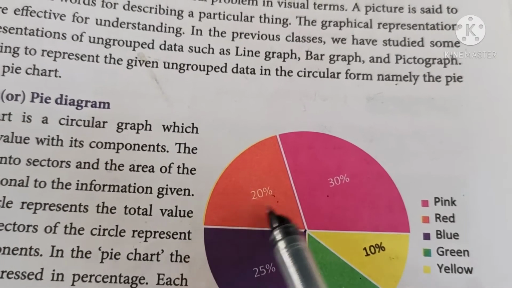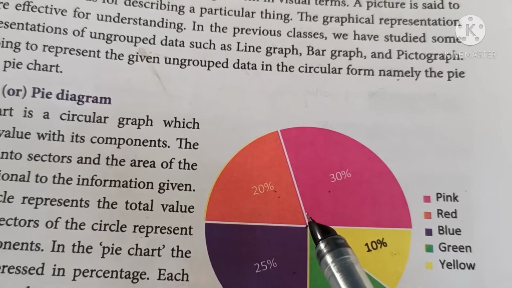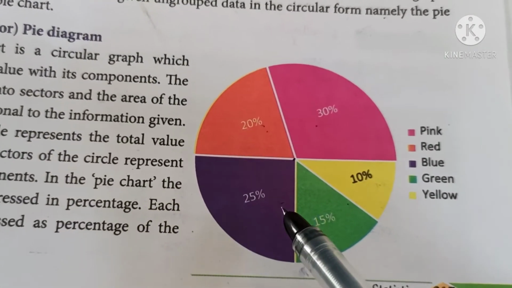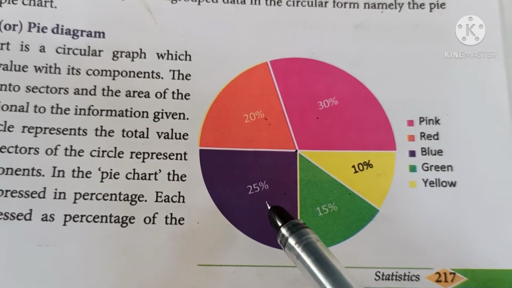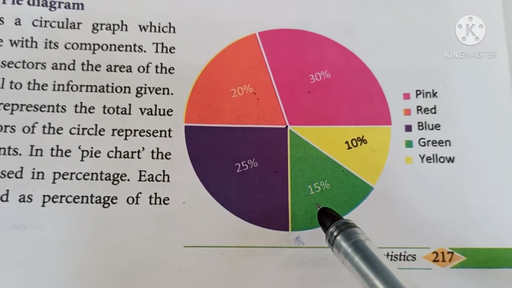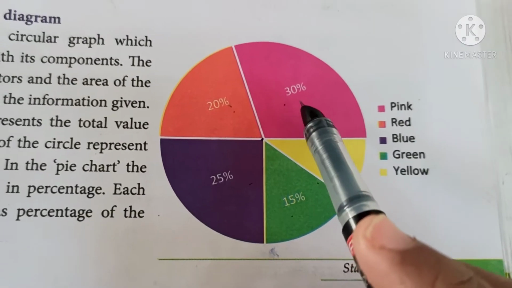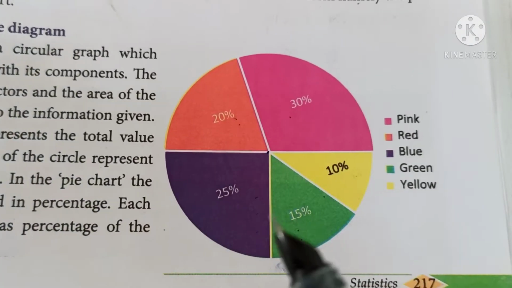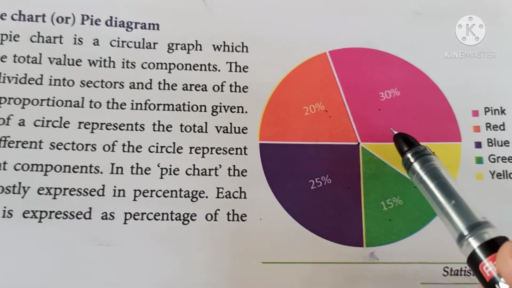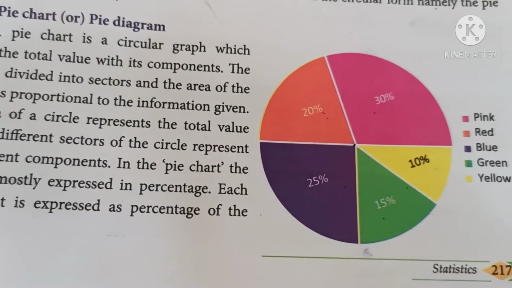Therefore, the area of the circle represents the total value and different sectors of the circle represent the different components. In a pie chart, the data are mostly expressed in percentage. Each component is expressed as a percentage of the total value.